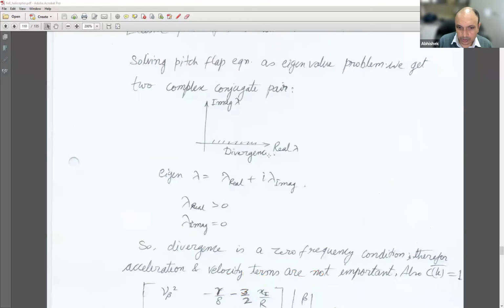So what you can also note down is that divergence is a zero frequency condition. Therefore, acceleration and velocity terms are not important at all for this. And also, because there is no oscillation, automatically one can say that the Theodorsen efficiency function C(k) bar is equal to 1. There is no unsteady effect involved here. So note down that divergence is a zero frequency condition, and therefore acceleration and velocity terms are not important.